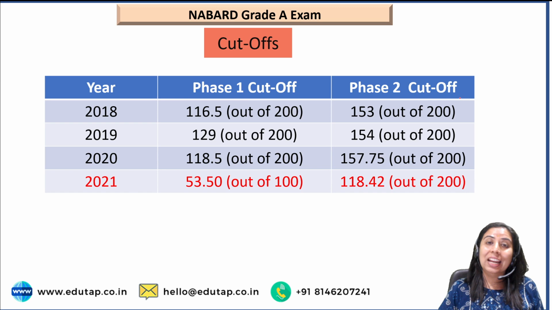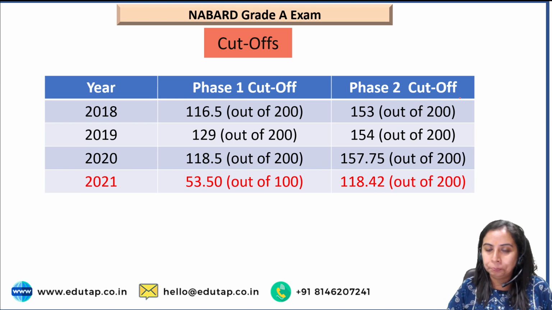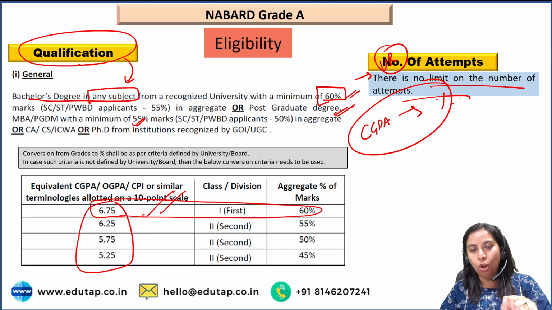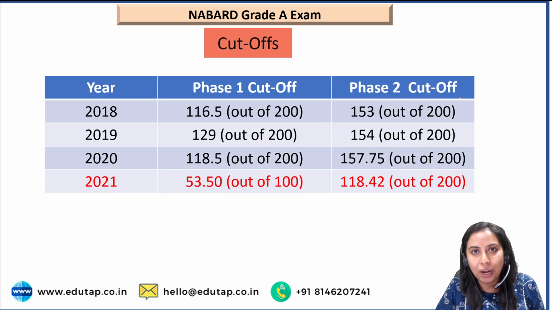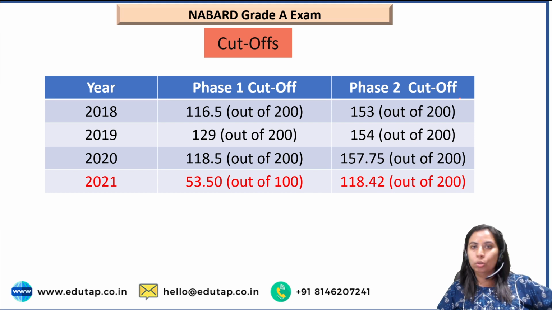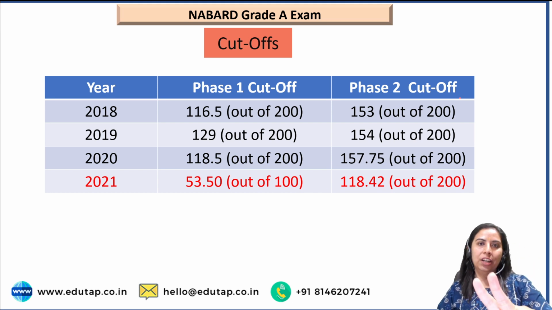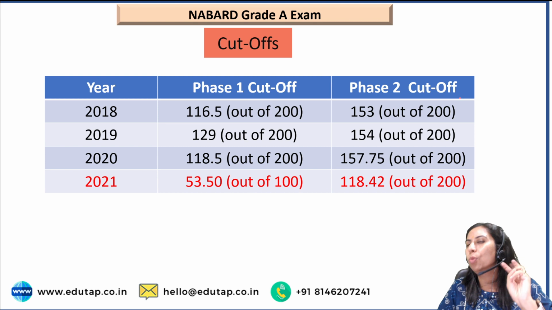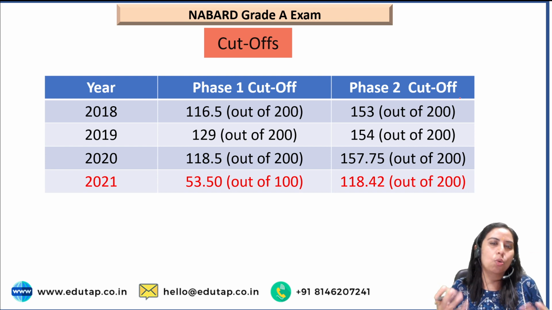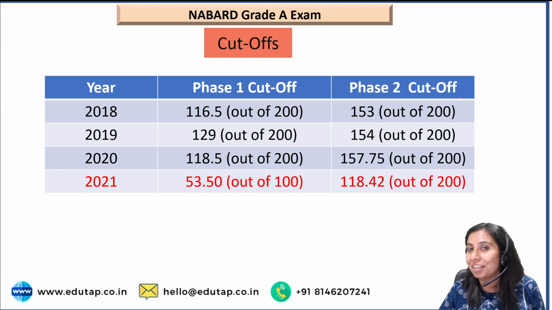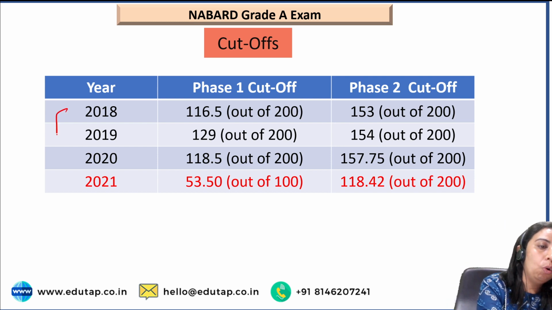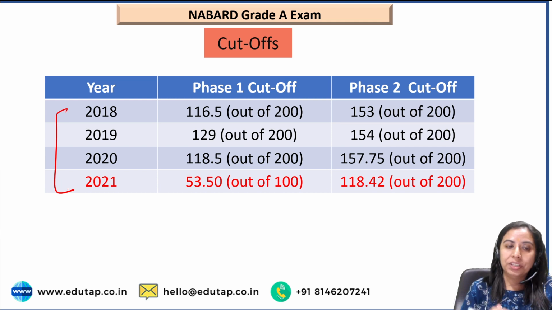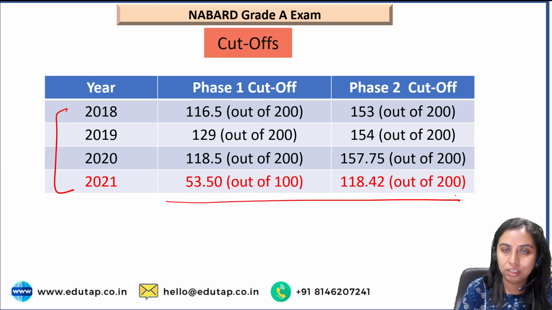Okay. Next, third important thing, after your eligibility, I'm going to discuss the cutoffs, because you also want to know what is the score I need to get. Let's say you now know the pattern of the examination, you now know that you're eligible, but before starting you ought to know what is the target score, or how the cutoff has been, what is the difficulty level of the paper. So I have shared here 4 years of marks: 2018, 19, 20 and 21. 21 being the latest. This is in red because the pattern changed in the year 2021.